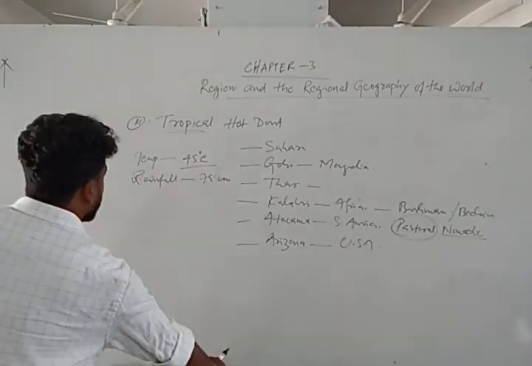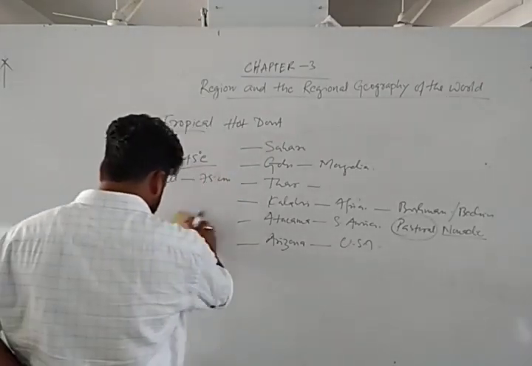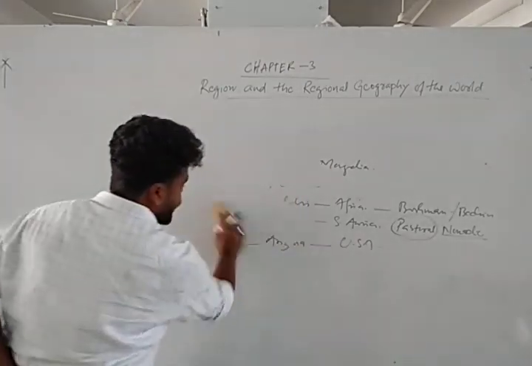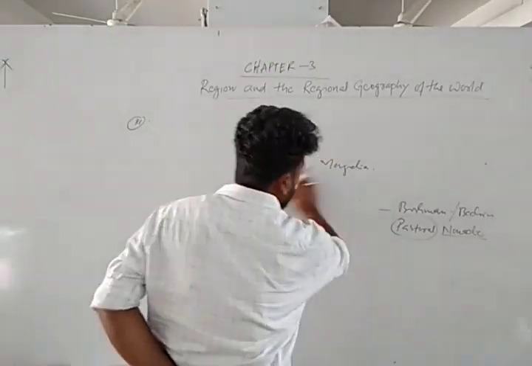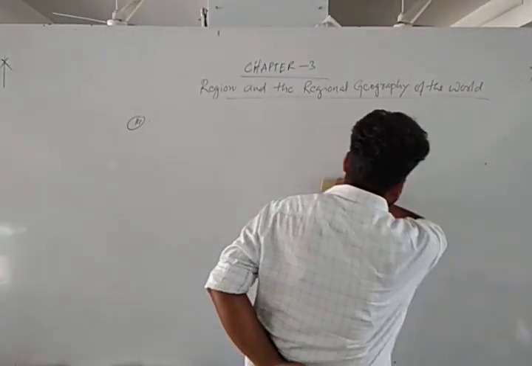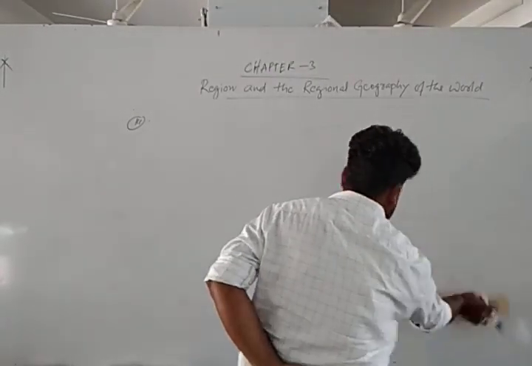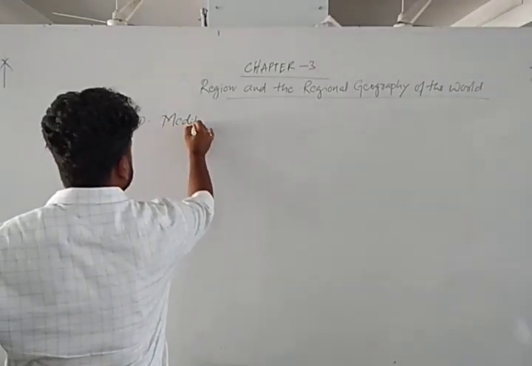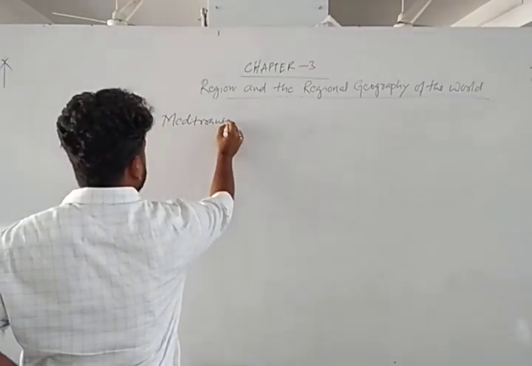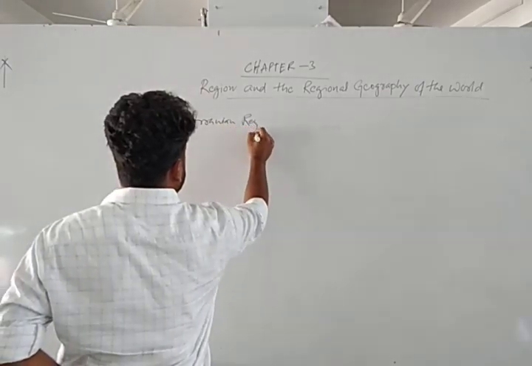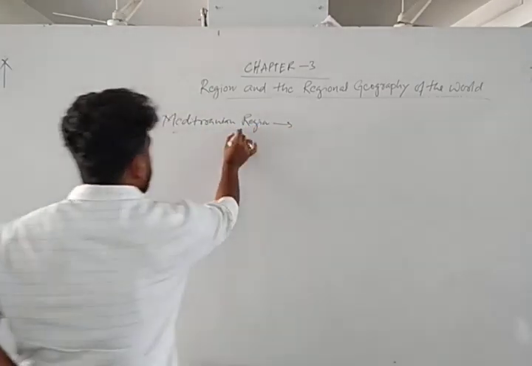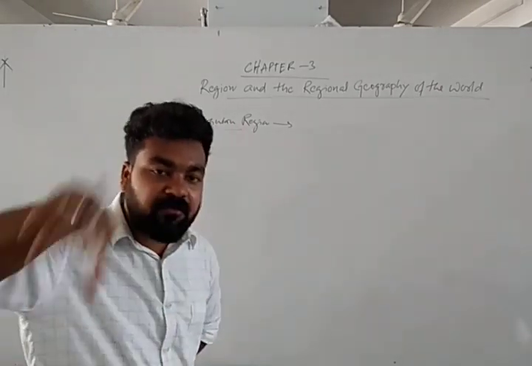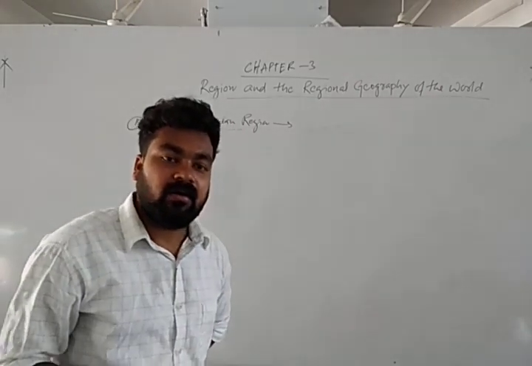Next move to the Mediterranean region. So when you talk about the Mediterranean region, that means the periphery of the Mediterranean Sea.